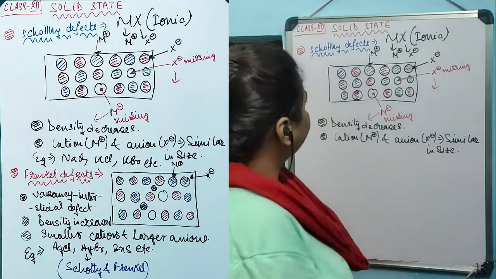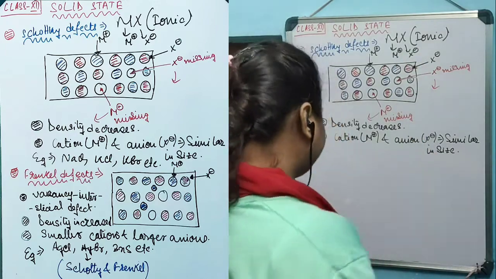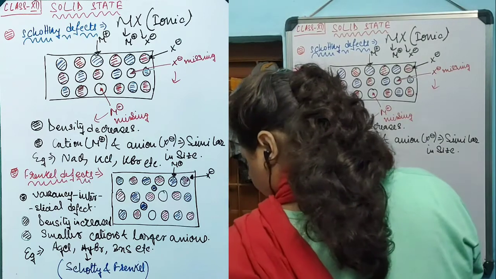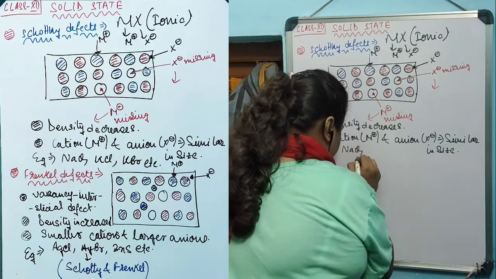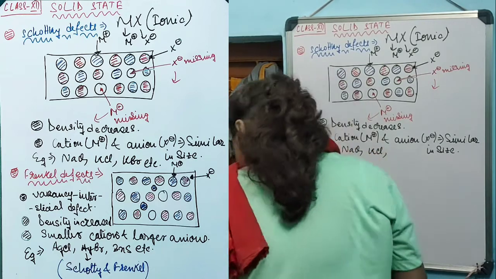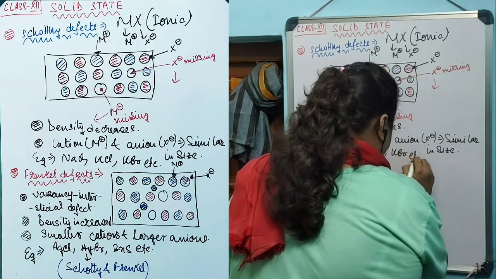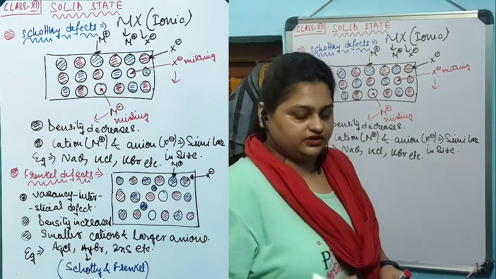Only then can this kind of Schottky defect be observed in ionic compounds. For example, NaCl solid, KCl solid, KBr solid are crystals in which Schottky defect can be observed.